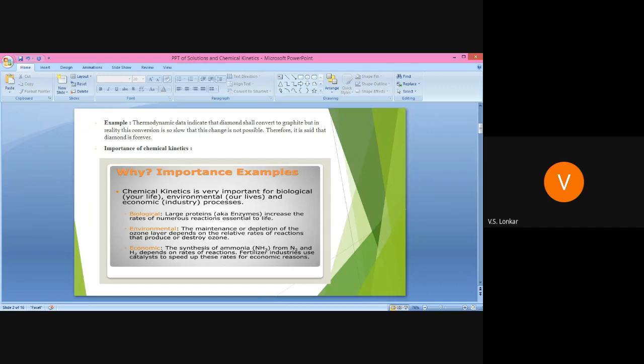According to thermodynamic data the diamond shall convert to graphite, but in reality this conversion requires very high temperature and is so slow that the diamond cannot be converted into graphite. Therefore it is said that diamond is forever.